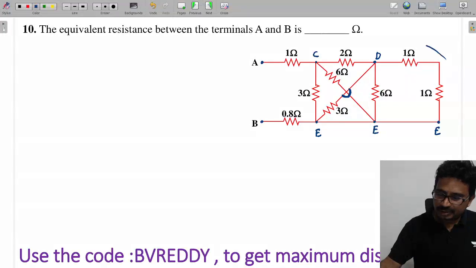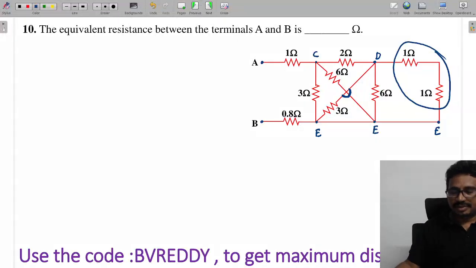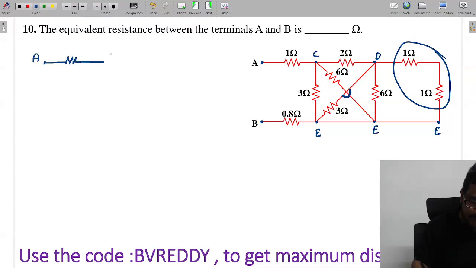Now you can see how these two values are in series. I can redraw this part. Tell me, if I redraw this part, here this point is A and this point is C. Between C to D, this is C to D.